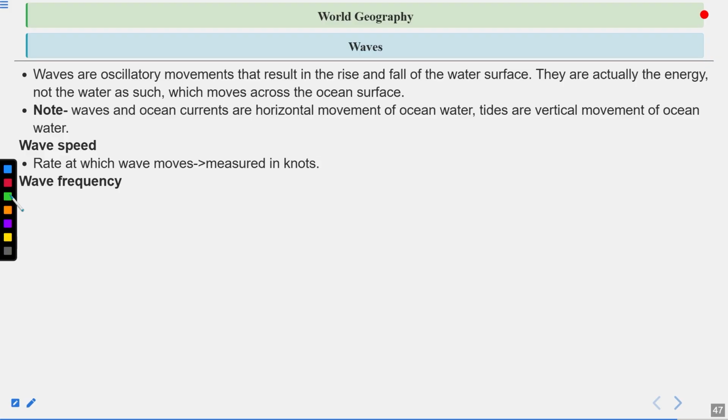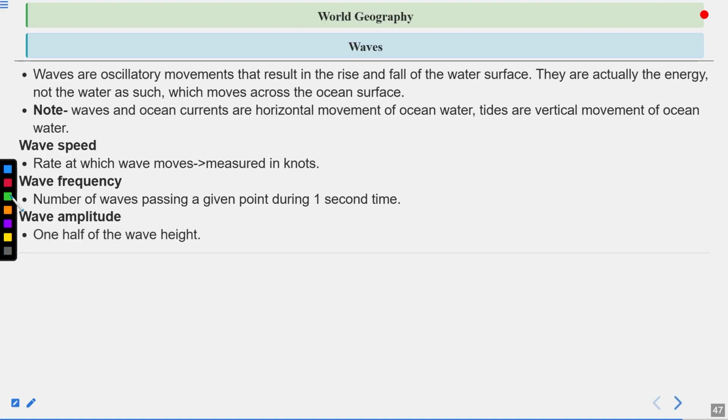Wave frequency: the number of waves passing a given point during one second. Wave amplitude: one half of the wave height. So these are some of the key factors related to waves, defined in terms of speed, frequency, and amplitude.